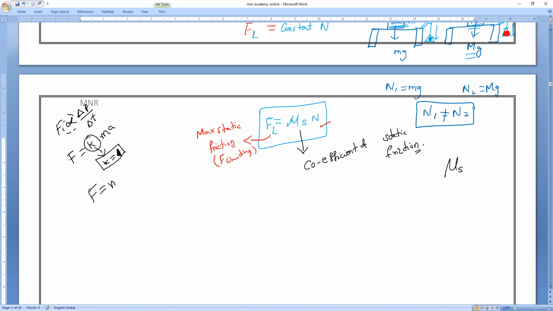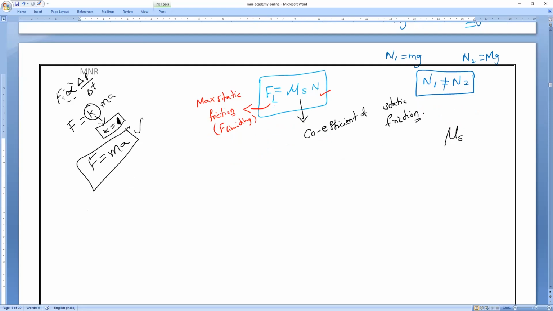So Newton's second law is F equals MA. In the same way here, mu s is a constant, the coefficient of static friction. What is the formula for F limiting? Mu s into N. This is the second law.